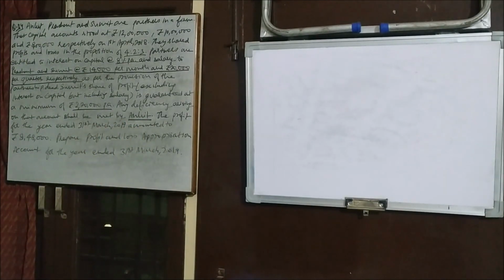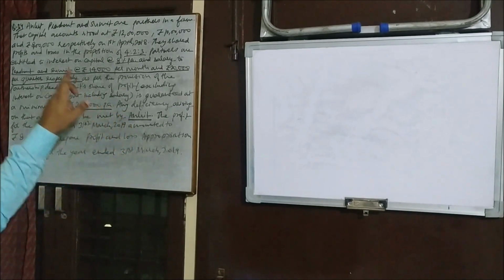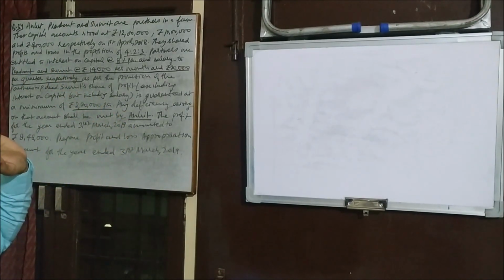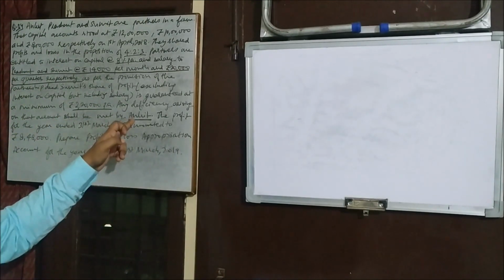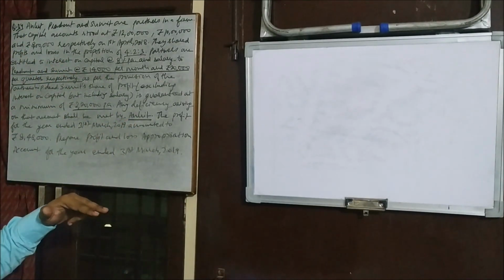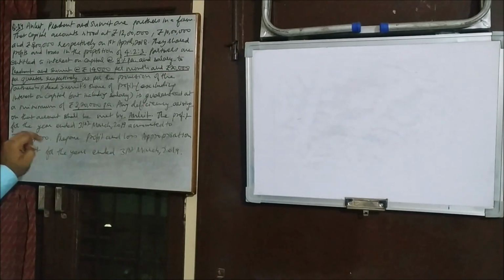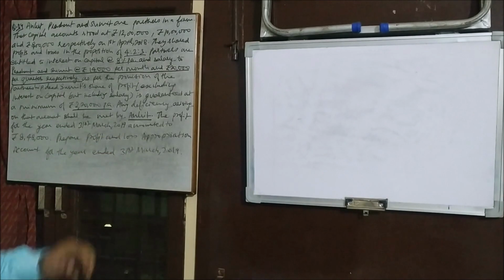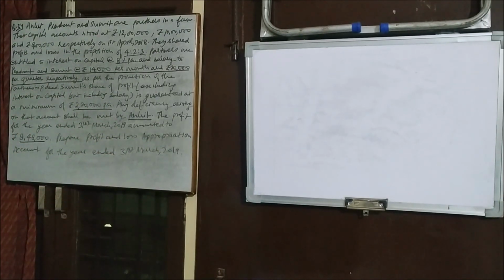See, this variety of question says that the deficiency will be borne only by Ankit. Prashant is not going to bear that. That is also possible in the question. So you'll need to do the treatment according to the question. If this point was not provided, then both Ankit and Prashant would have to bear that deficiency. But that is provided, you'll have to follow that. The profit for the year ended 31st March 2019 amounted to rupees 8,48,000. Prepare profit and loss appropriation account for the year ended 31st March 2019.